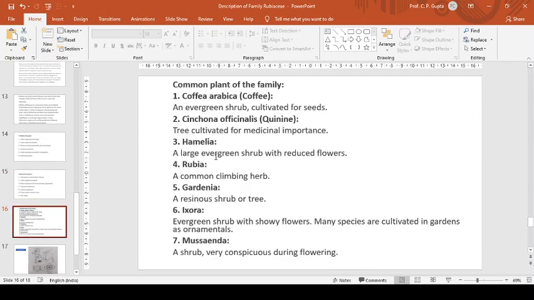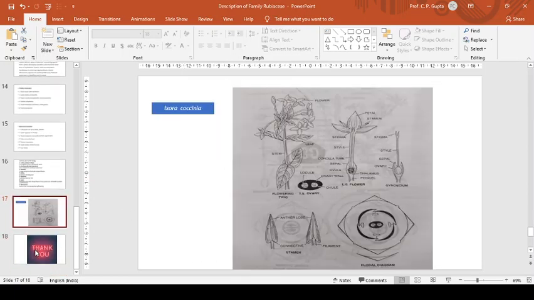Common plants of the family: Coffea arabica, that is coffee plant, an evergreen shrub cultivated for seeds. Cinchona officinalis, that is quinine plant, trees cultivated for medicinal importance. Hamelia, a large evergreen shrub with reduced flowers. Rubia, common climbing herb. Gardenia, resinous shrub or tree. Ixora, evergreen shrub with showy flowers. Many species are cultivated in gardens as ornamental. And Mussaenda, a shrub very conspicuous during flowering. So these are some common plants of the family.